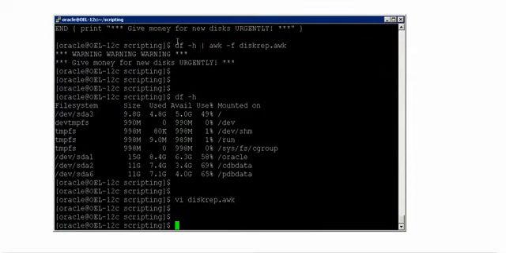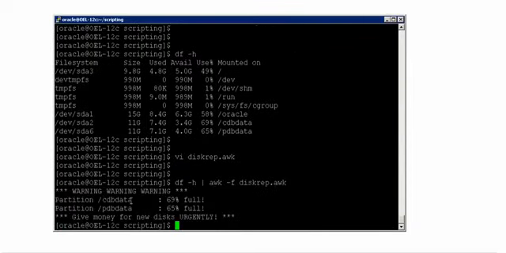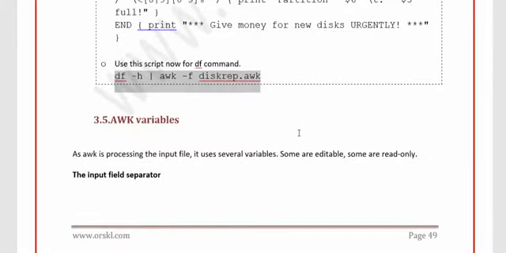Now if you see the output, see here, this is the beauty. It found 69% full for CDB data. It found 65% full for PDB data. So this is how awk search can help you identify the mount points which are above 80%, above 60%, above anything, using the logic that I have used now. You can also use this in your scripting skills. Alright, hope you understood this better.